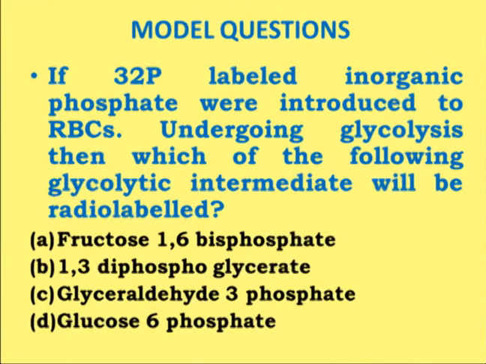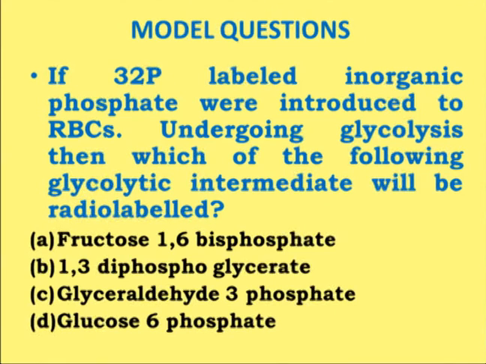Fructose 1,6-bisphosphate. Now this is not possible because in glycolysis we know that from fructose 6-phosphate, fructose 1,6-bisphosphate is being formed by the phosphofructokinase enzyme. And this phosphofructokinase enzyme requires ATP. It does not require the inorganic form of the phosphate, but it requires ATP. The other option is